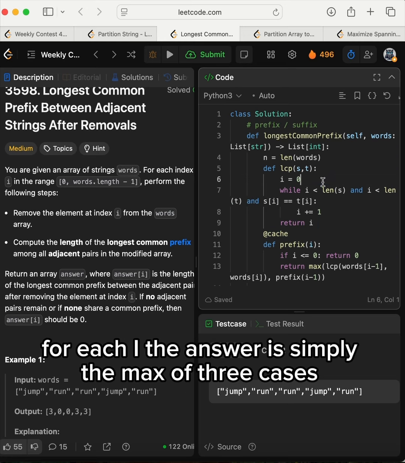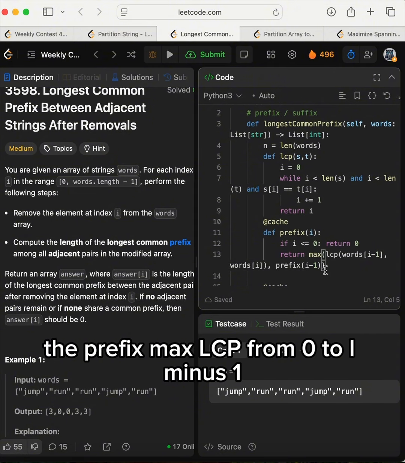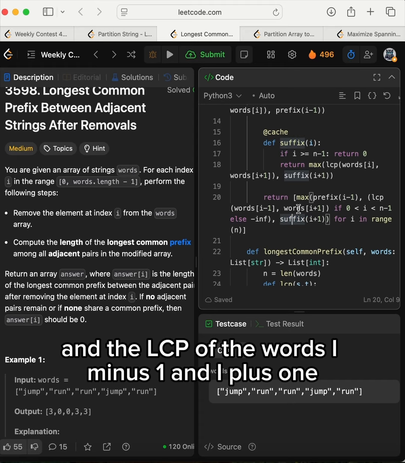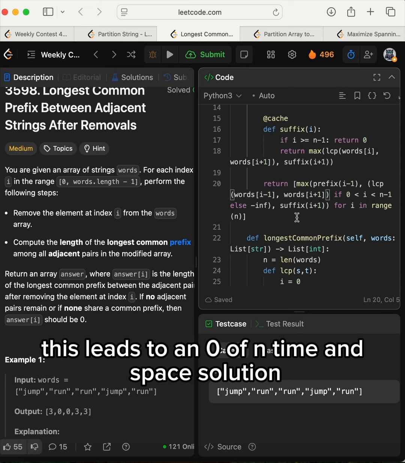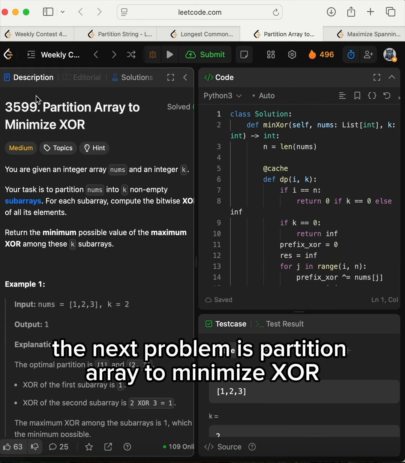For each i, the answer is simply the max of three cases: the prefix max LCP from 0 to i minus 1, the suffix max LCP from i plus 1 to n minus 1, and the LCP of the words i minus 1 and i plus 1. This leads to an O(n) time and space solution, which can be optimized to O(1) space with multiple passes. The next problem is Partition Array to Minimize XOR.